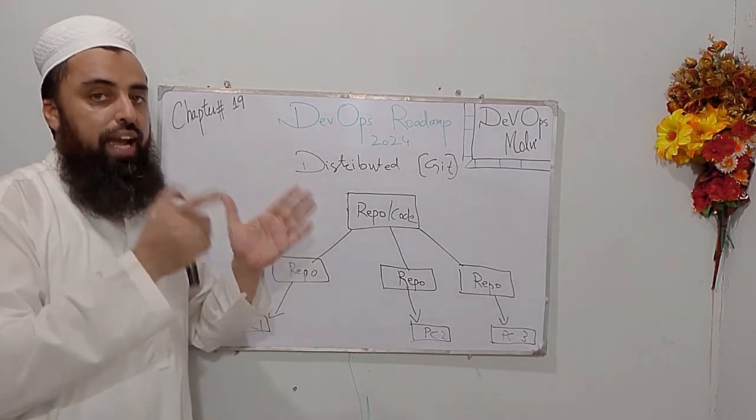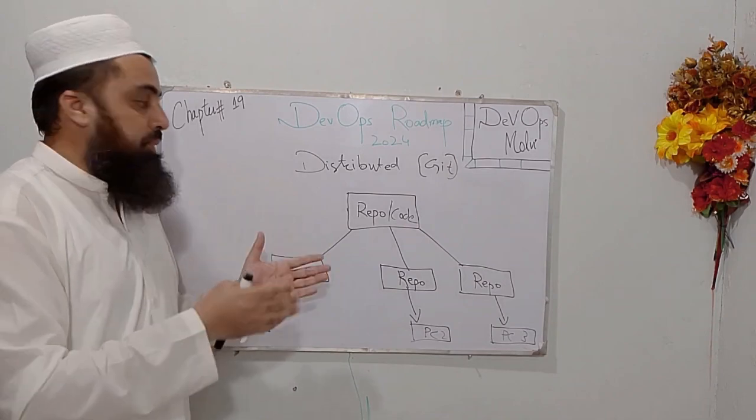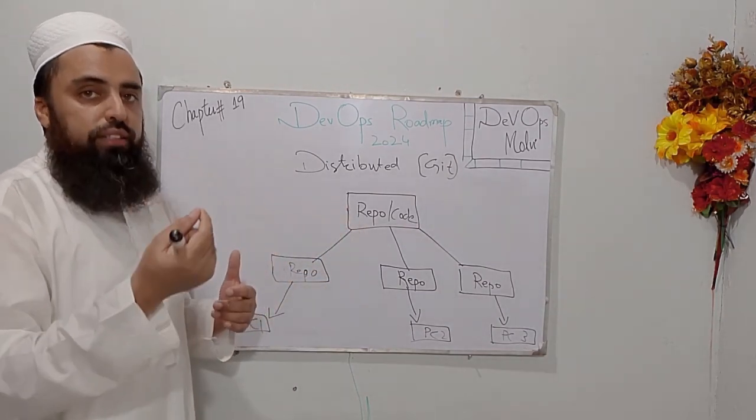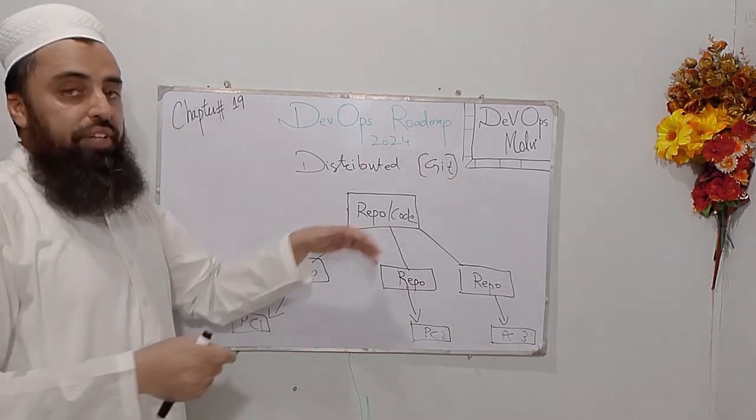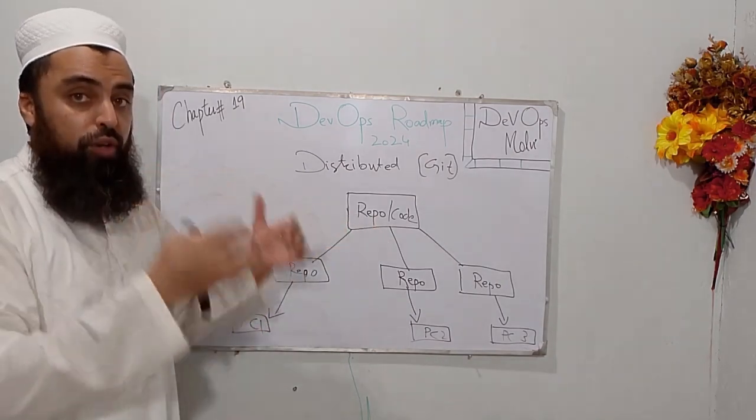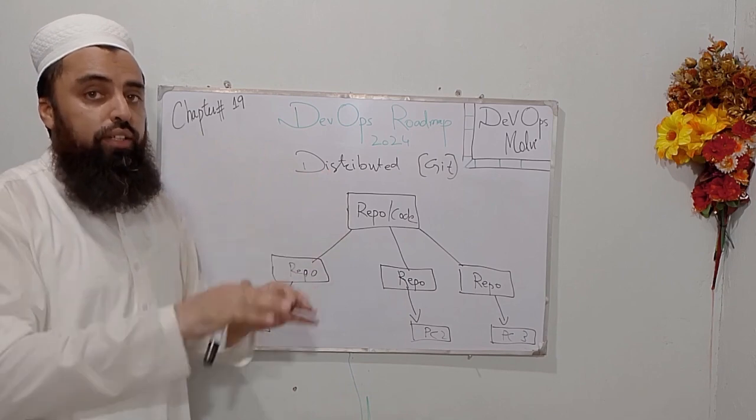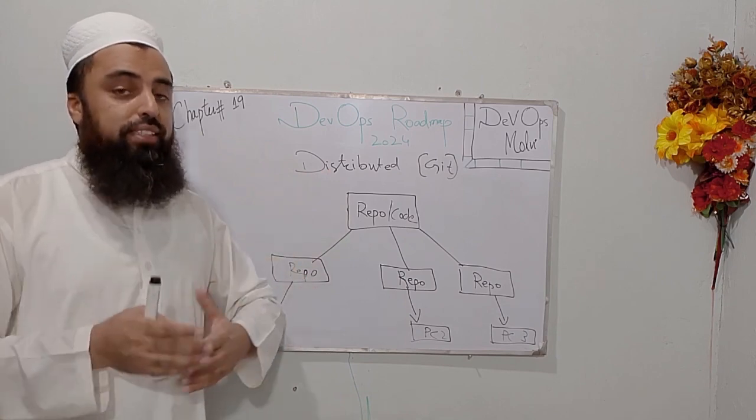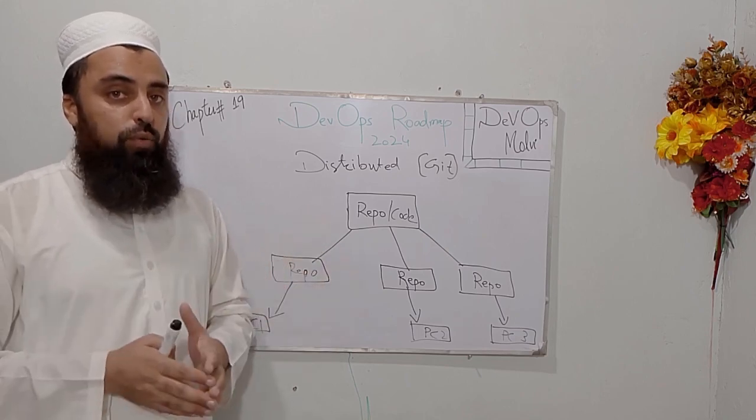In centralized, we had only one copy of the repository or code, and multiple developers are working on that code, and they are accessing only one central location. But in distributed version control, there can be multiple copies of the repository or our code, and each developer can have that full project on her or his PC. I hope that now you understand the difference between centralized and distributed version control.